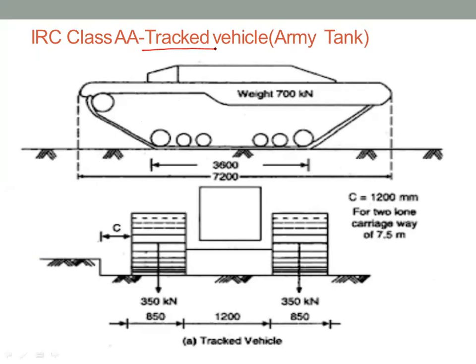So in this IRC class AA tracked vehicle, we have to understand the total load of the vehicle, which is 700 kilonewton, and these dimensions of tire contact with the road surface. These things we have to understand. Here this is 3600 millimeters, and the total length of the vehicle is 7200 millimeters.